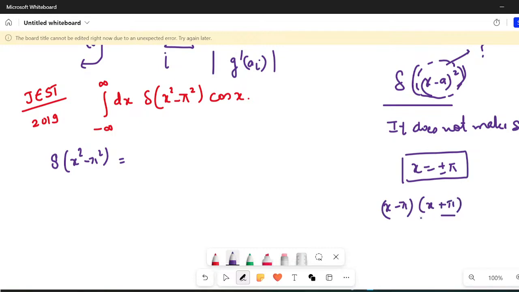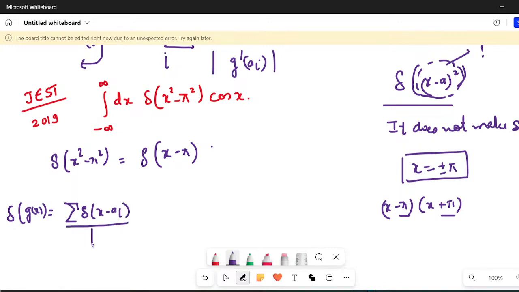You can factorize and understand that there is a multiplicity of 1. So x equals pi and x equals minus pi, these two are the zeros. So I can write Dirac of x minus pi, because what was given was Dirac of g of x. I am writing the formula again: Dirac of x minus ai divided by modulus of g dash ai.